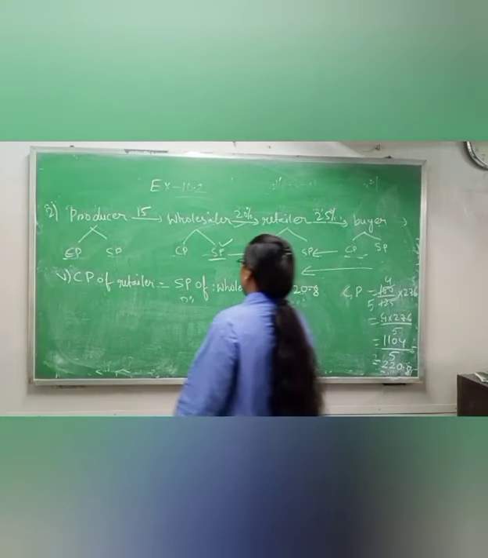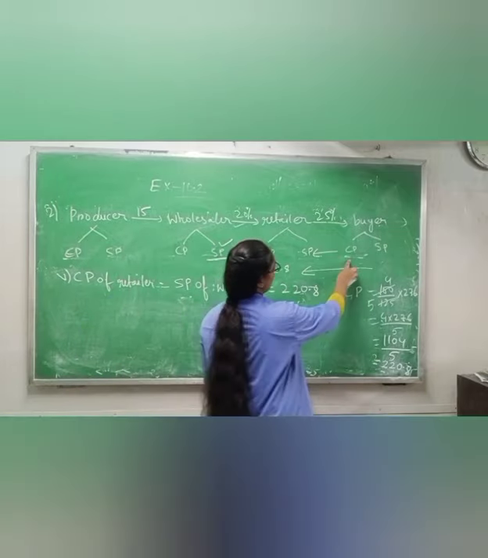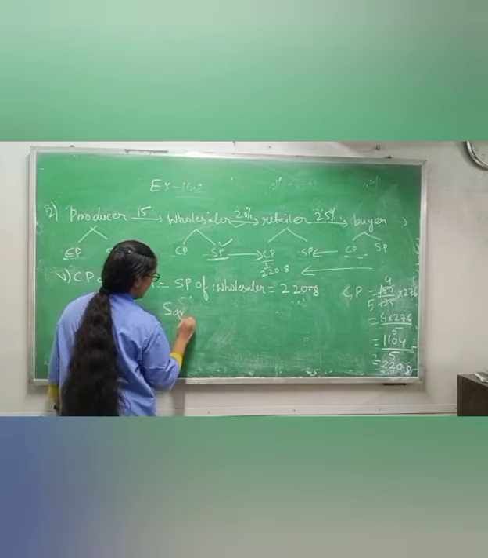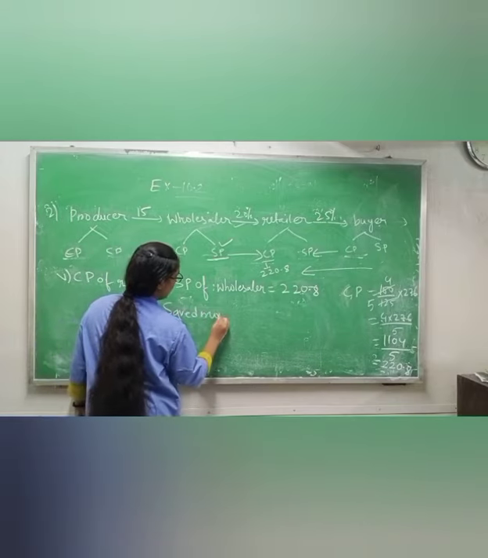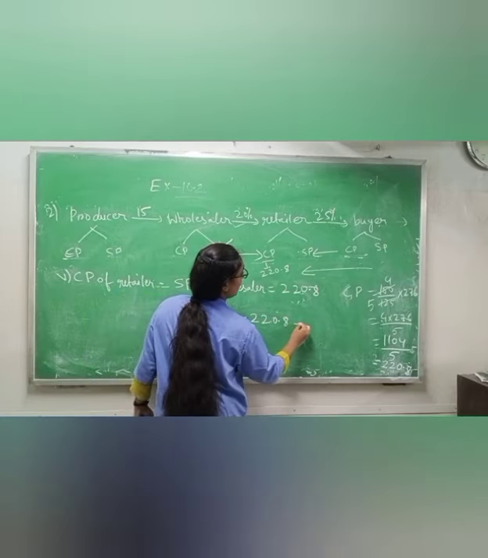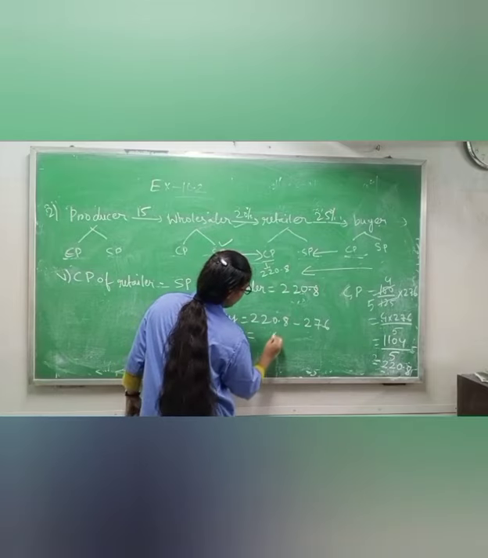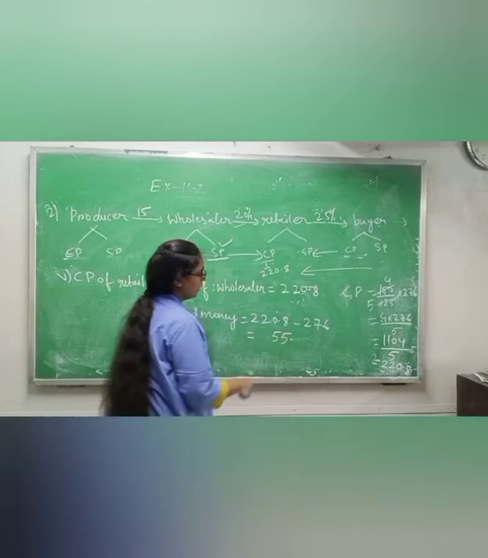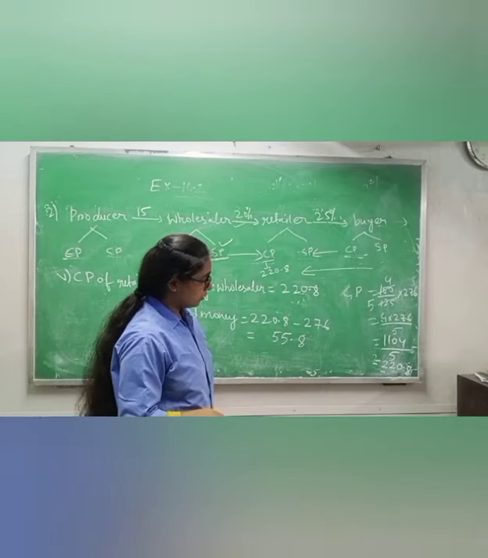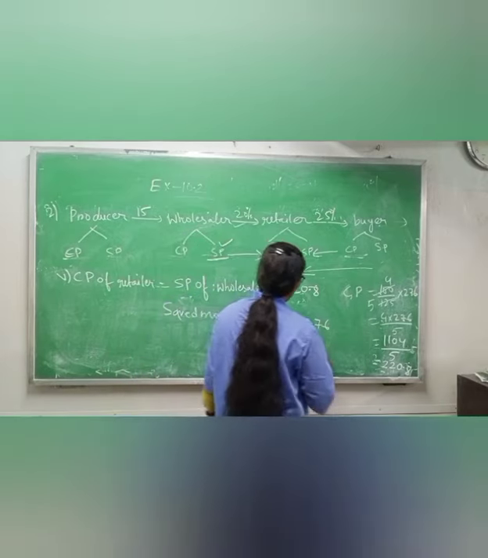Now saved money. Selling price of wholesaler is rupees 220.8 and cost price of buyer is 276. So what will you write? Saved money equals 220.8 minus 276. Which one? You will get 55.2.